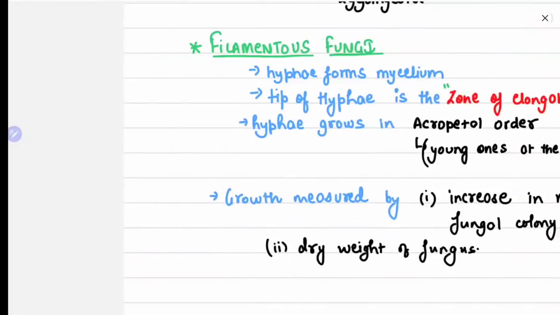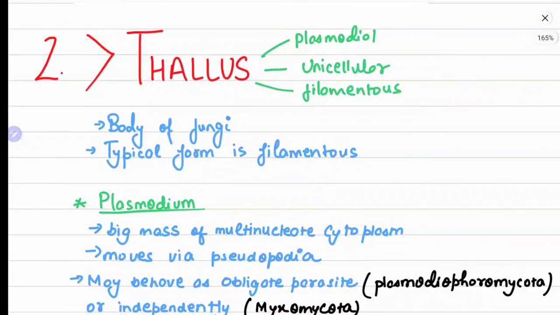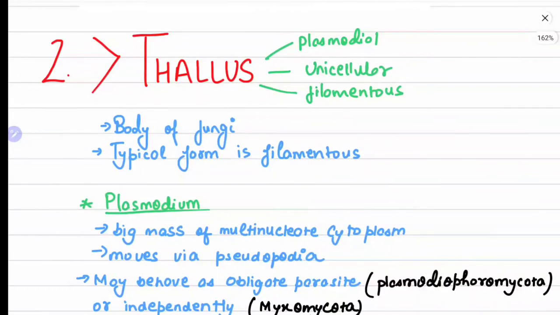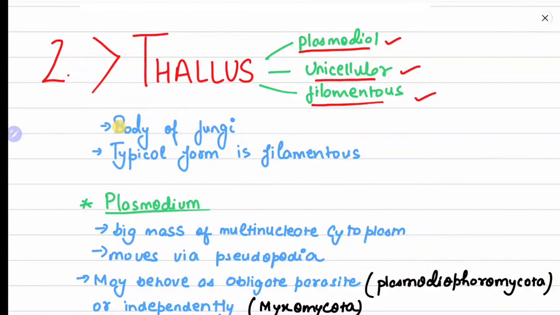Now, thallus. Thallus is usually divided into three types. It is found in three different ways: first is plasmodial, second is unicellular thallus, and third is the filamentous thallus. When we say thalli, we mean the body of the fungi.